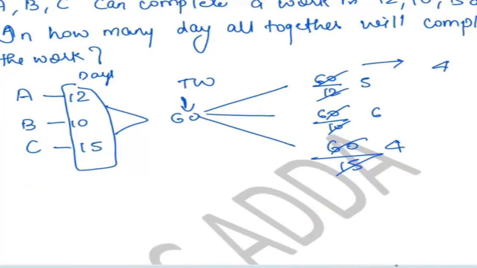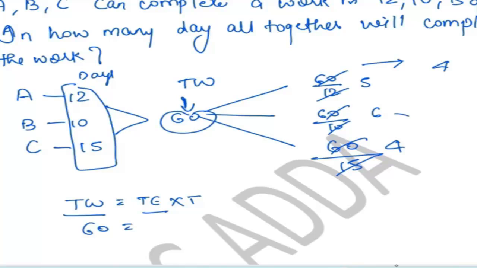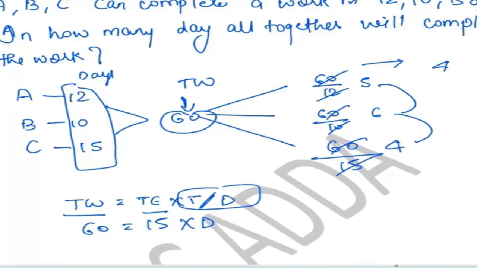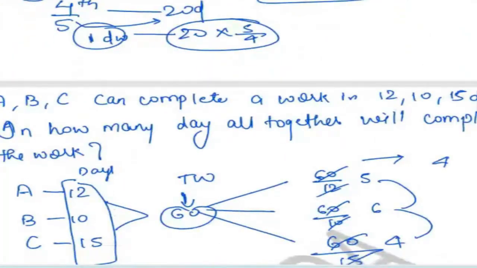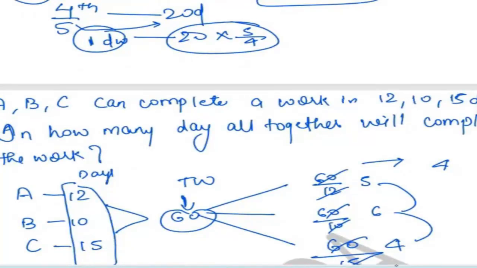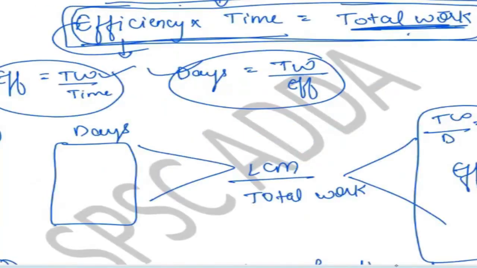So what is the total work? Total work is equal to total efficiency into time. Total work is 60. Total efficiency is 6 plus 4 plus 5, which is 15. 15 into total days. Time, you can say days, anything. So days is equal to 60 by 15, which means 4. They all together will complete the work in 4 days. Clear? Have you got some clarity? Yes, ma'am. Now let's move to some new questions.